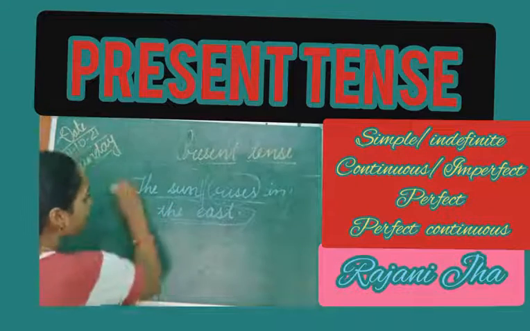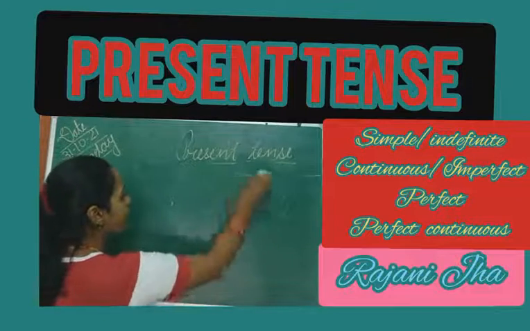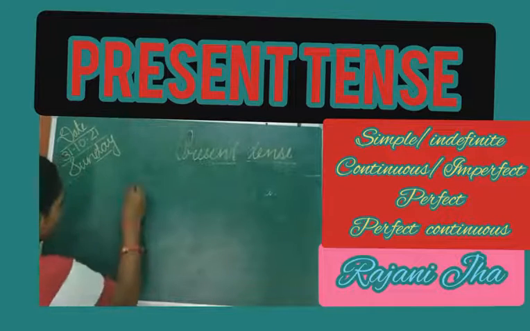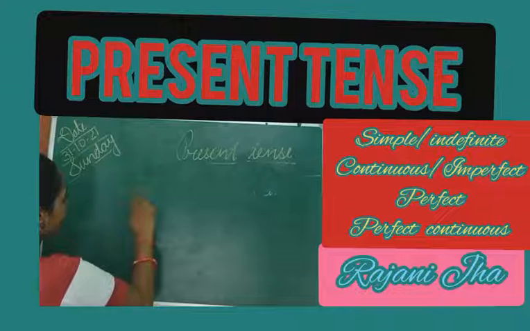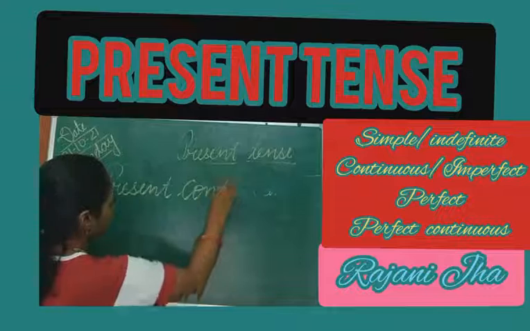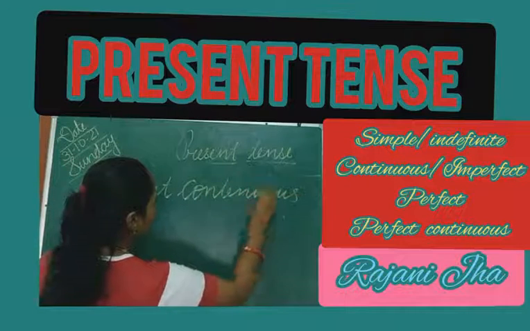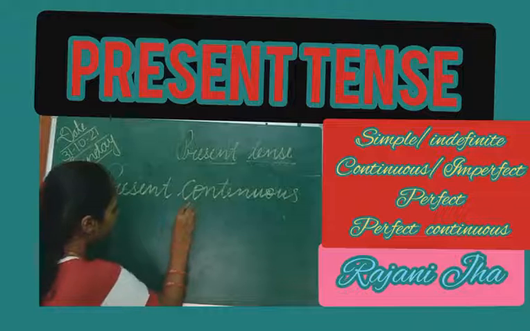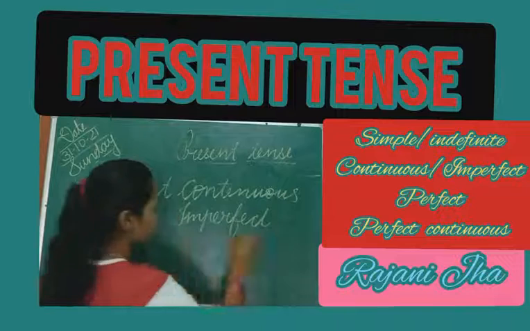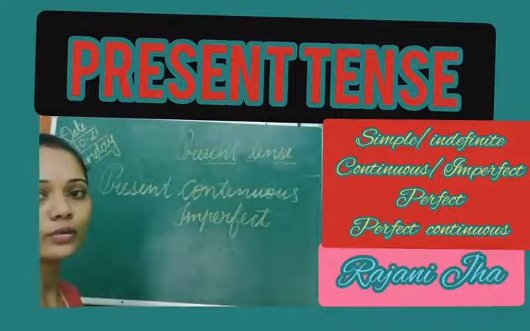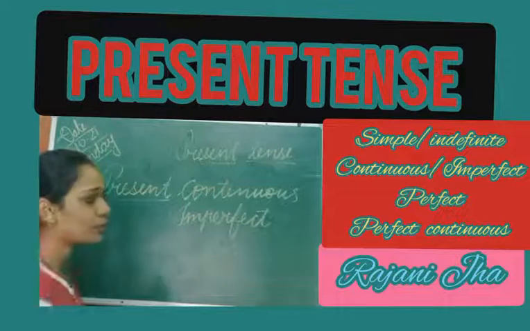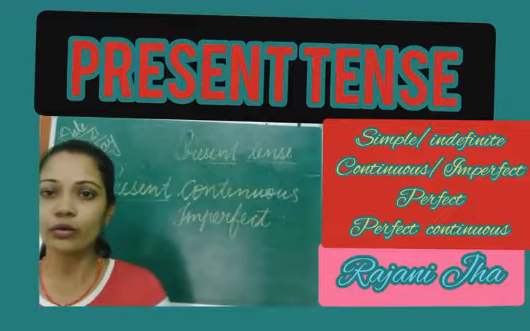So the next part of the present tense we have, let me write here, I had written there continuous, or you can say here imperfect. This is called present continuous or imperfect tense. So what happens in this? This is also present tense. Obviously, it will talk about things which are going on. As I say, going on means really going on.